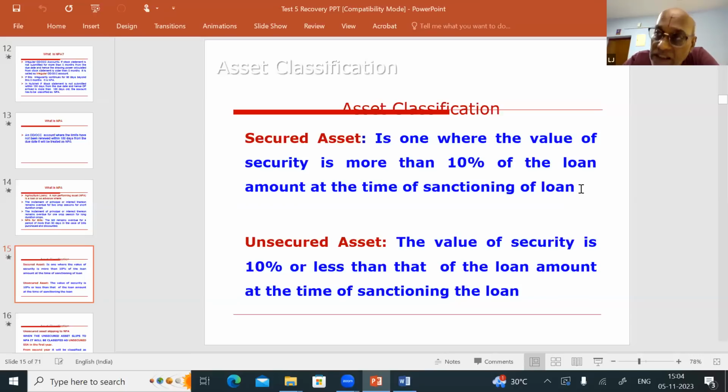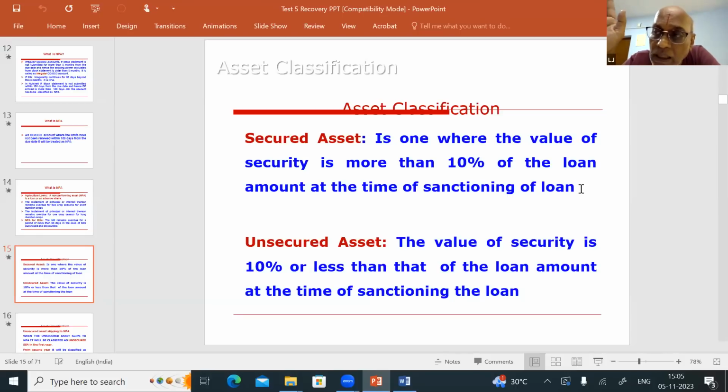In some cases, the first year they will go to substandard, and the second year they will not go to doubtful asset. They will go straight to the loss asset. We are going to see that now. For that, you should understand the secured asset and unsecured asset.